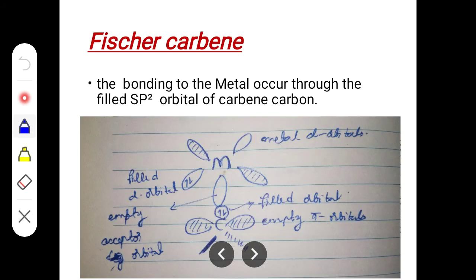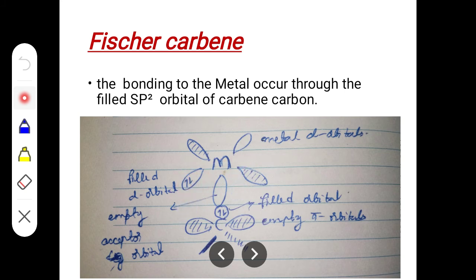Now, as I already said, the carbene carbon is sp2 hybridized, and the electrons are in the paired condition. It is present here, correct? And this is an empty p orbital on the carbene carbon, and this is a metal. Okay, these are the d orbitals present on a metal. We are talking about the transition metal, right? So in the transition metals, of course, there is a presence of d orbitals. So these are representing d orbitals. Here you can see this is the filled d orbital present on a metal.